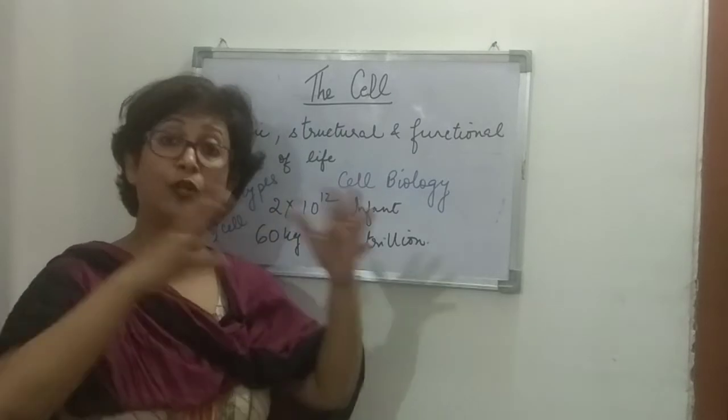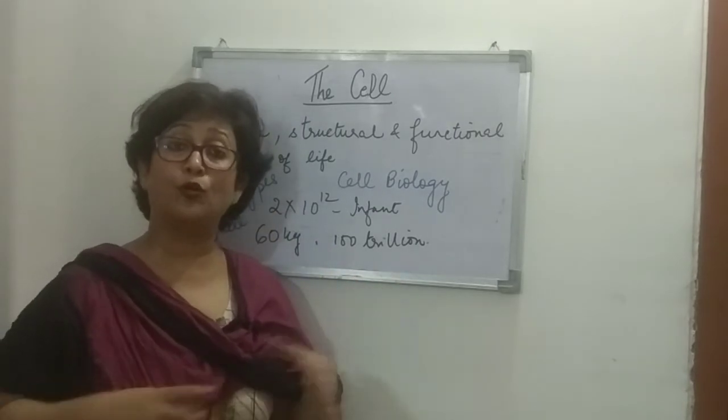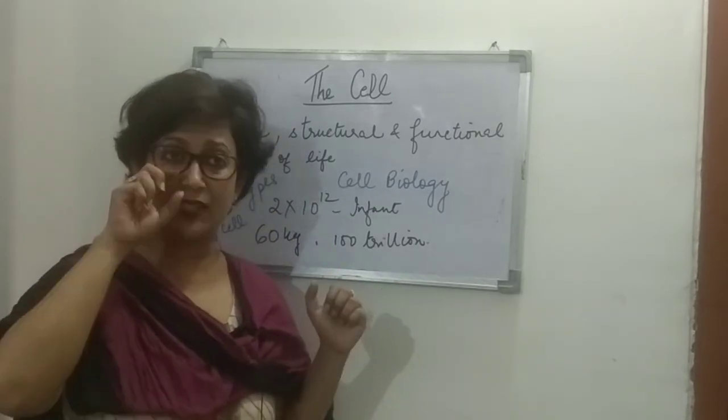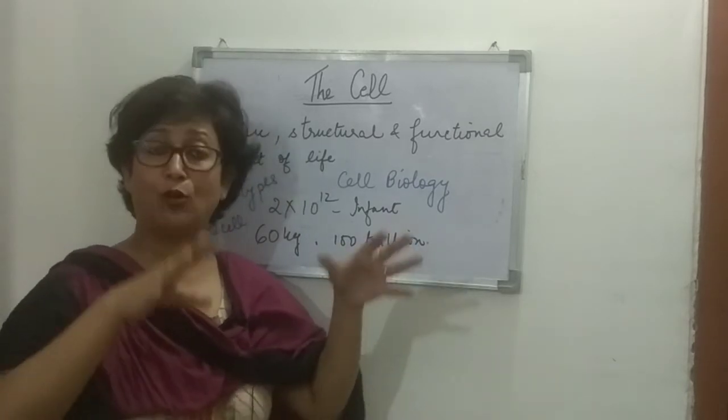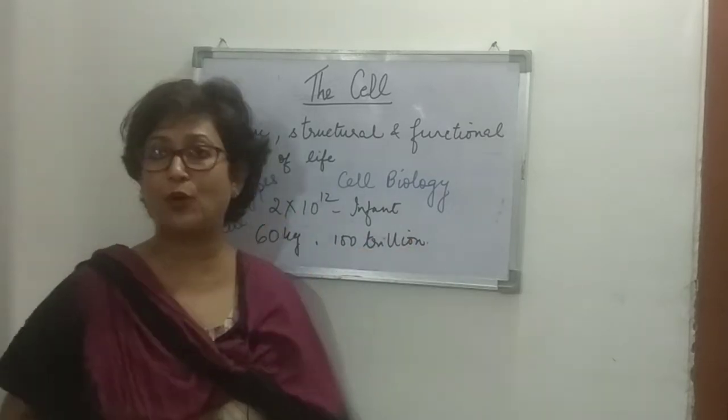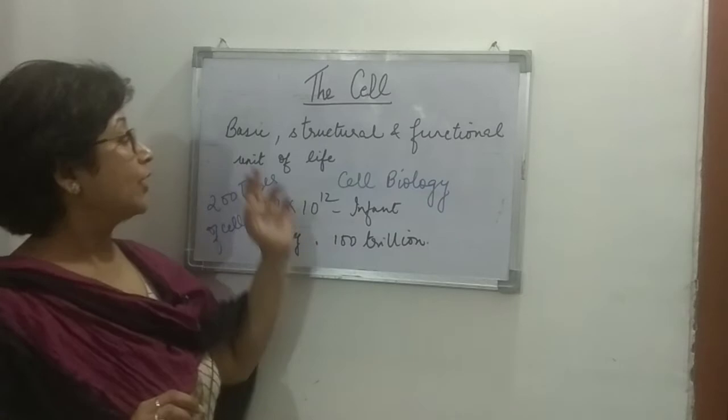So the whole human body has so many different types of organ system. So to keep the organism alive, the organ systems, they also perform different functions. So that is what is the division of labor. Now we come to